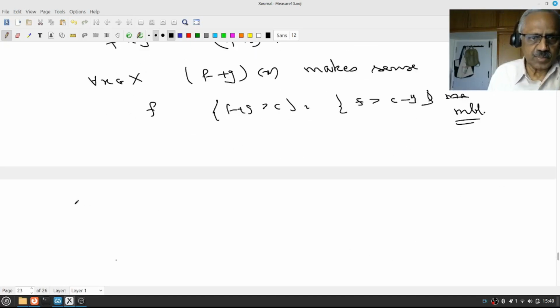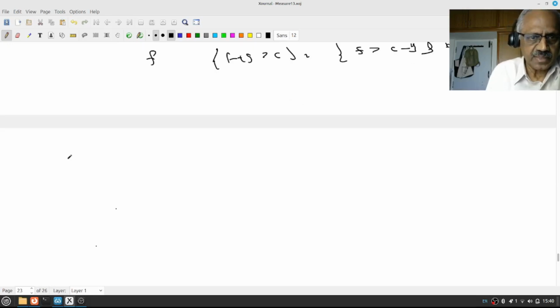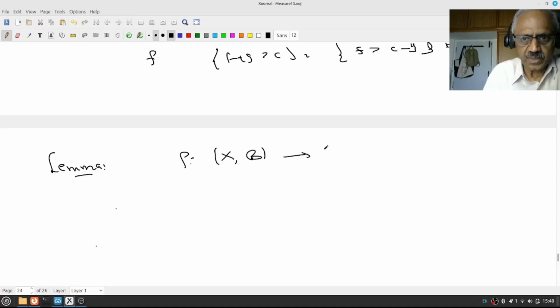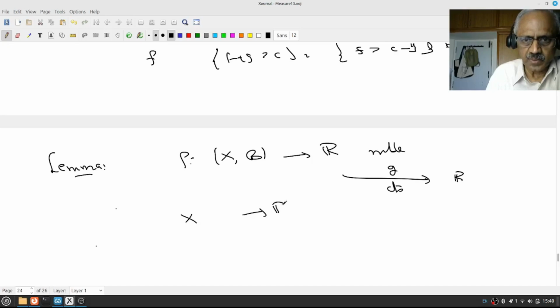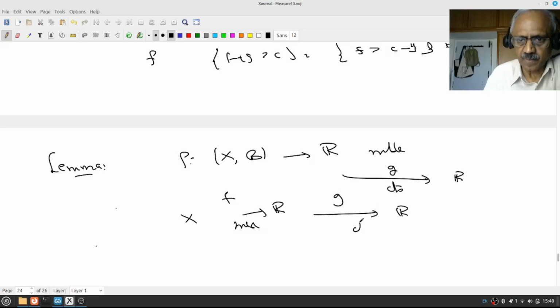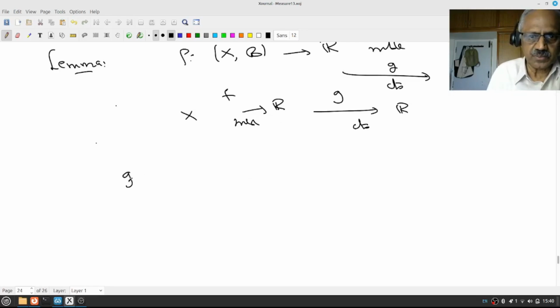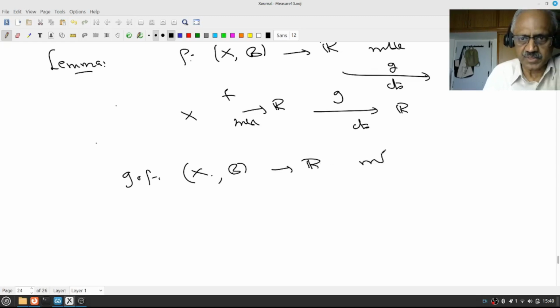And the next one is about the product. Before proving the product, we will make an observation, call it a lemma. If f from X to R, let us assume only R, is measurable, and g from R to R is continuous, then I have a map g composite f from X to R. We want to say this is measurable.